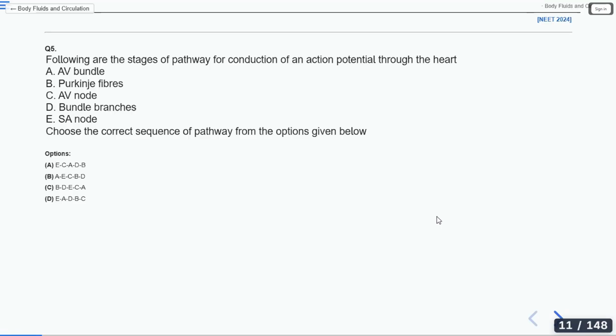It is also known as the pacemaker of the heart. Why is it known as the pacemaker of the heart?